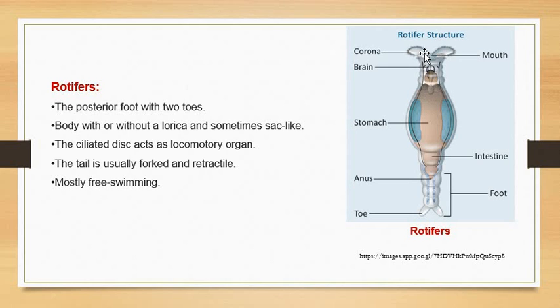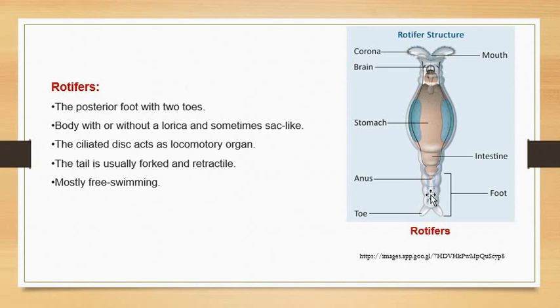Lorica is a kind of covering present around its body; whatever structure you can see here is nothing but the lorica. It is a rigid or semi-rigid covering around the body of a rotifer. The posterior end has two toes, or a forked tail-like structure, right, and that is retractile.